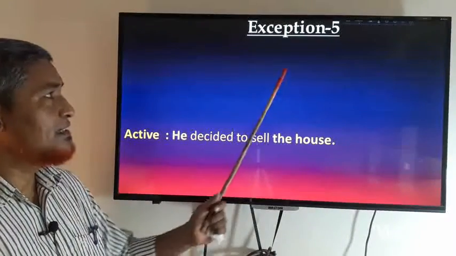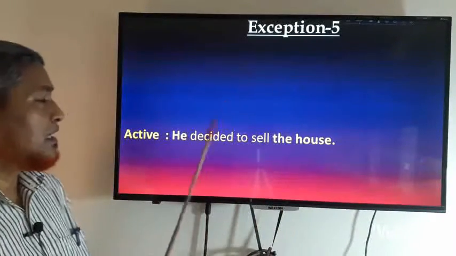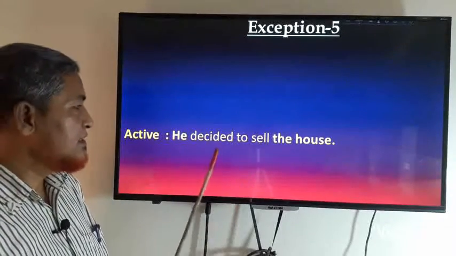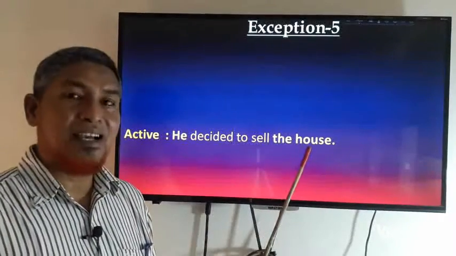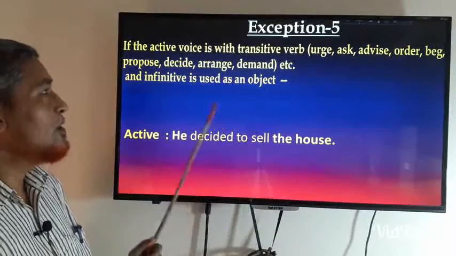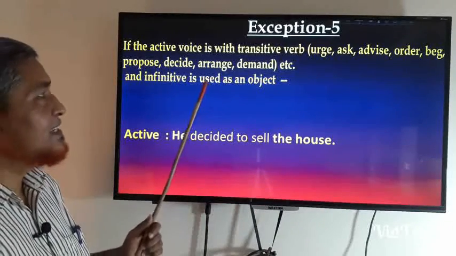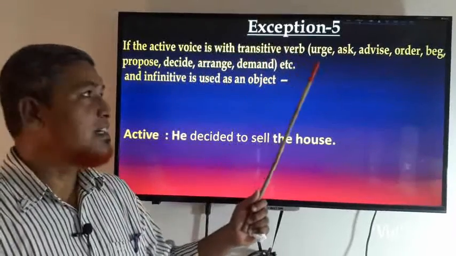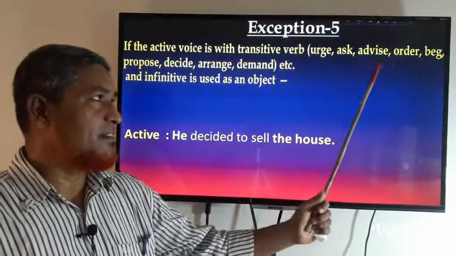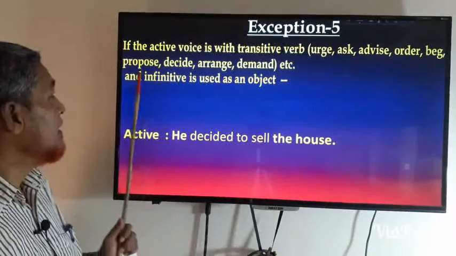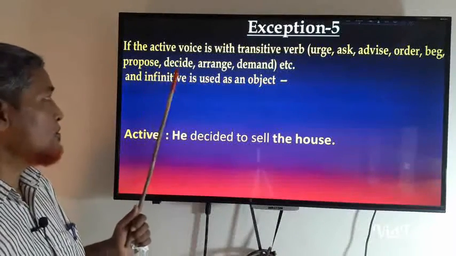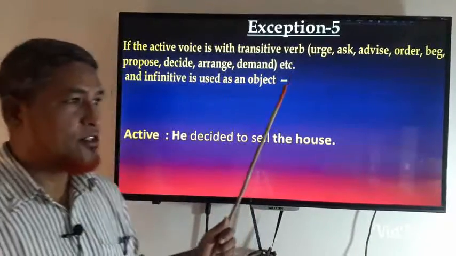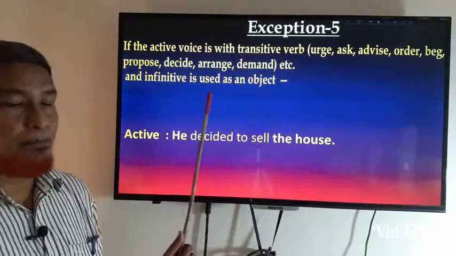Okay, my dear student, there is exception number 5. The sentence is: He decided to sell the house. So if the active voice is with a transitive verb like urge, ask, advise, order, beg, propose, decide, arrange, demand, etc., you will have to change the passive voice like this.